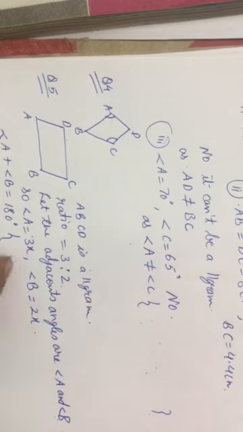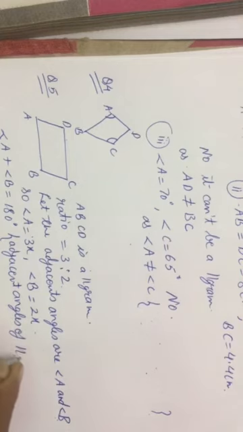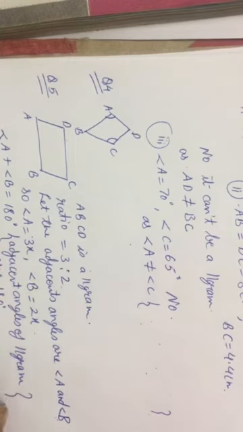You must write the reason. What is the reason? Adjacent angles of a parallelogram are supplementary, 180 degrees.